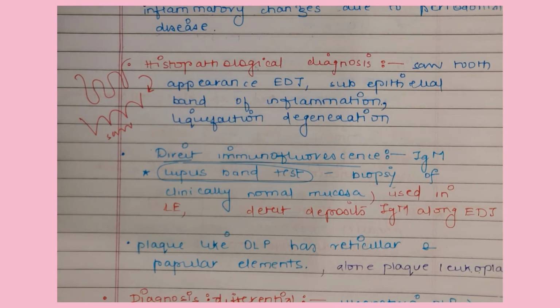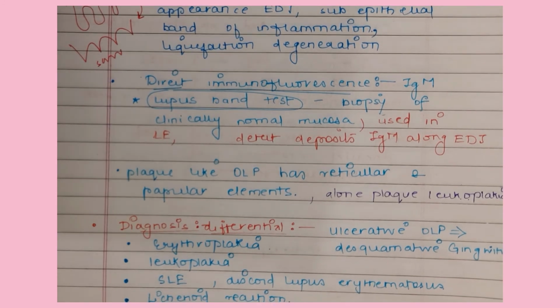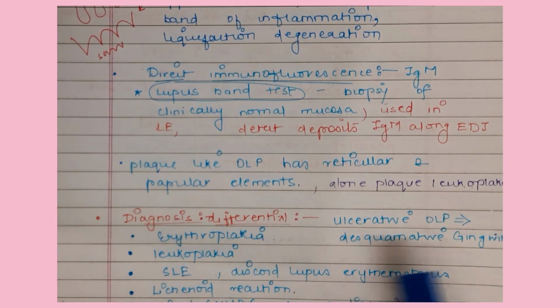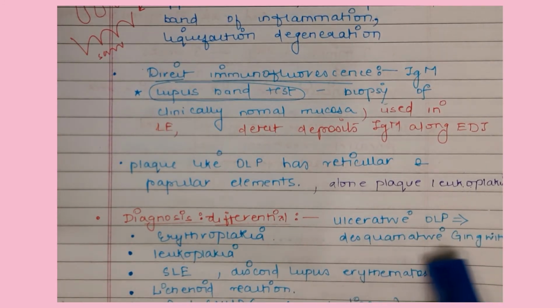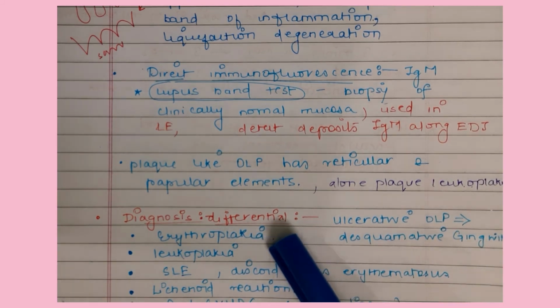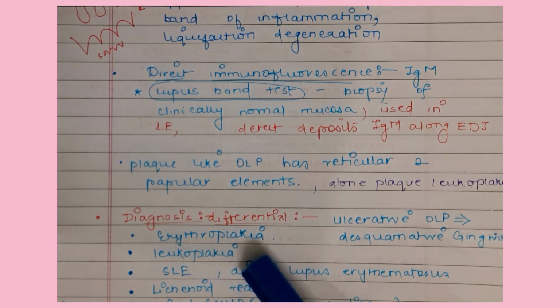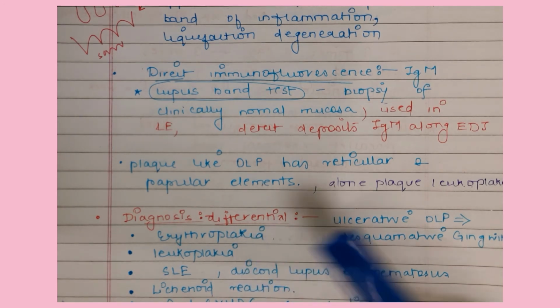But if only the plaque type is present, it is difficult to distinguish because it looks like leukoplakia. Now for differential diagnosis: ulcerative OLP can look like desquamative gingivitis. Erythematous or atrophic OLP can look like erythroplakia, and plaque-like oral lichen planus can look like leukoplakia.